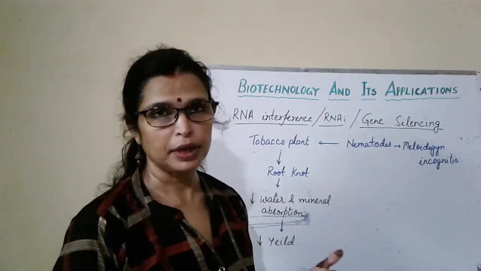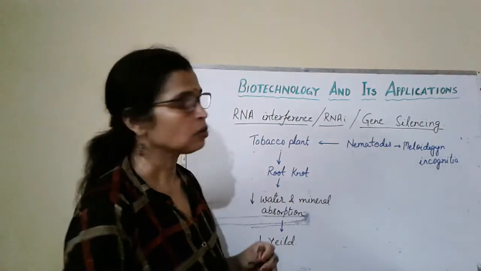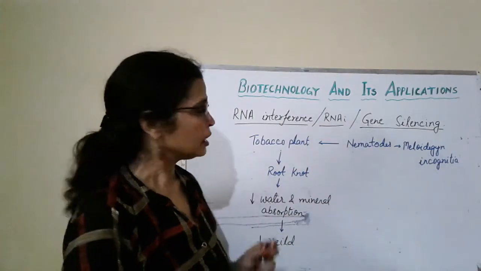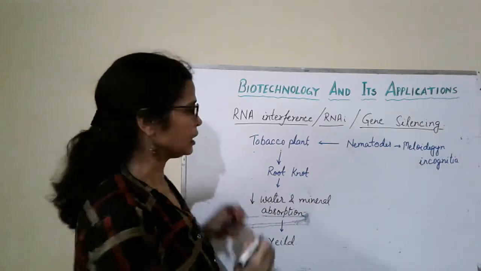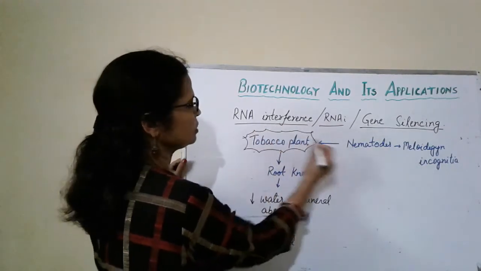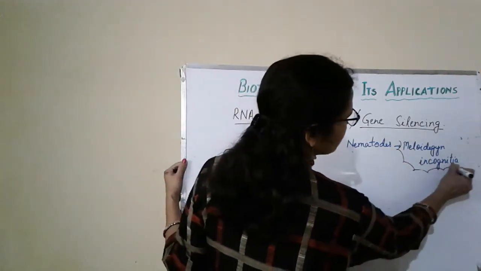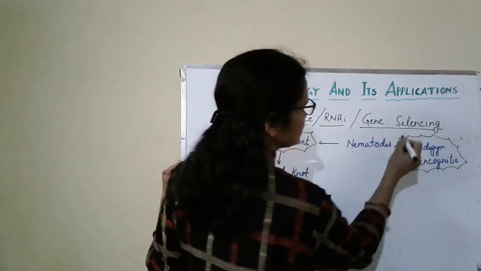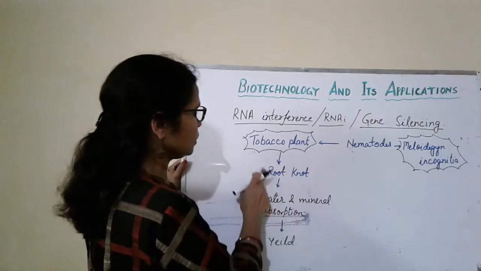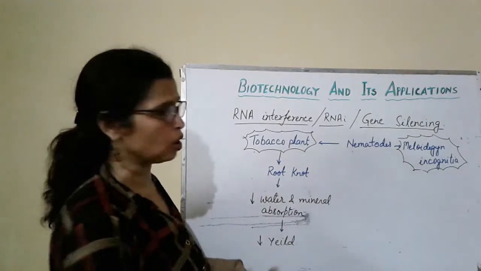Another technique to make the plant pest resistant is RNA interference, which is known as RNAi or gene silencing. Scientists use this technique to protect the tobacco plant from the parasite nematode Meloidogyne incognita. This is actually a roundworm. They infect the roots of this tobacco plant and cause the disease root knot.